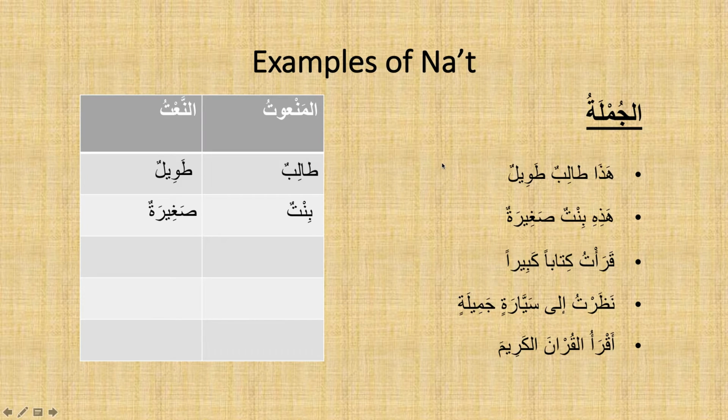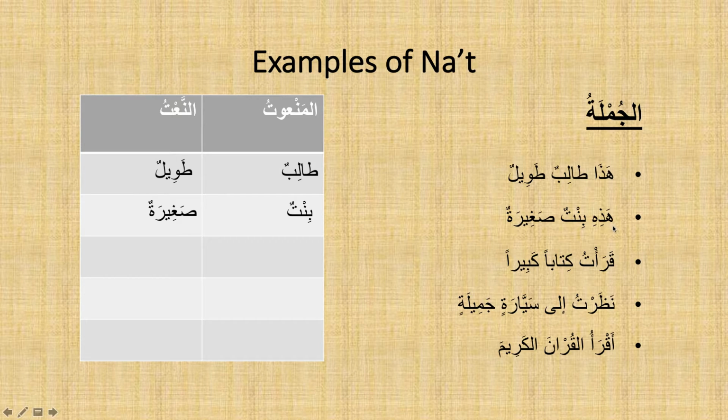So some examples of a na'at. In this column we have the na'at, the adjective, and in this column we have the man'ut, which is the object that is being described. For example, هذا طالب طويل. This is a tall student. So the man'ut, the thing which is being described, is طالب. The na'at, the adjective, is طويل.